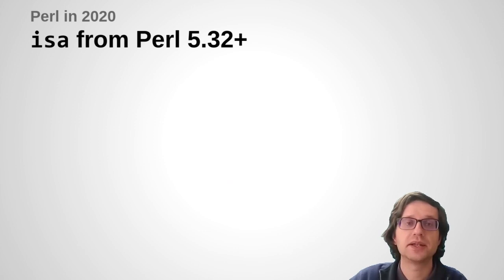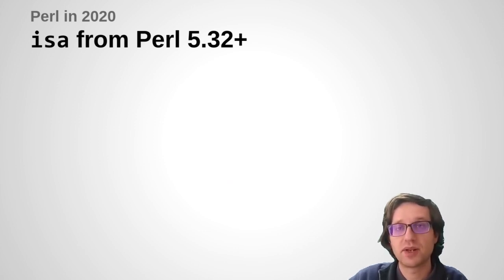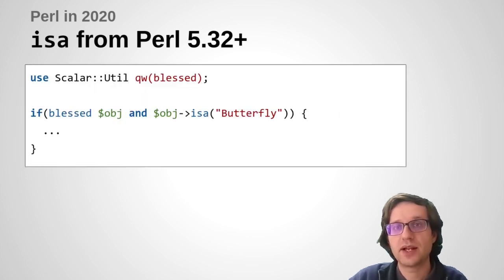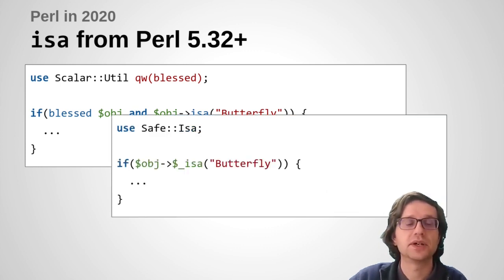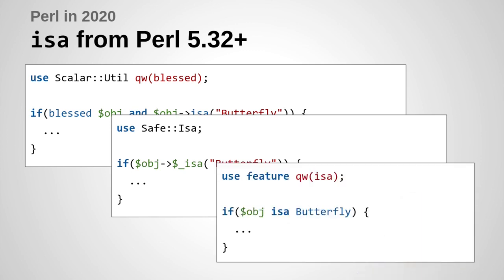The isa operator, which I added in Perl 5.32, follows along a similar theme of trying to hide bits of machinery. Before that, if you wanted to test if a value is an instance of a particular class, you typically called the blessed function to see if this is an object at all, and if so, I know it's at least safe to call the isa method on it. There's a CPAN module called Safe::Isa that tries to make that a little bit neater. I took some inspiration from that and from other places, and I implemented isa as basic operator syntax in Perl 5.32. It's nothing particularly groundbreaking, but it's just a little bit shorter, a little bit neater, similar kind of idea.